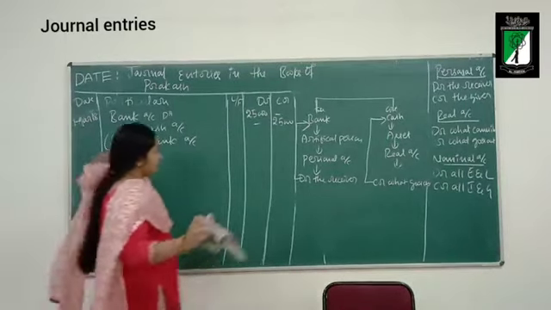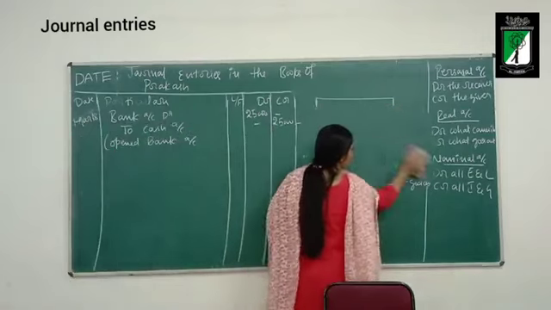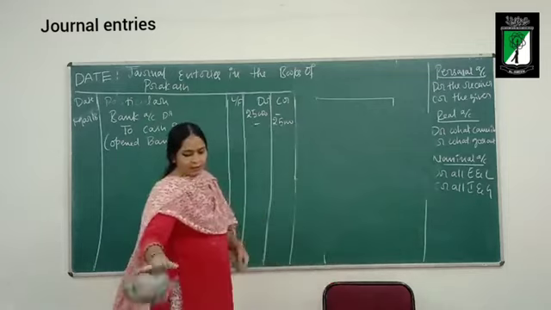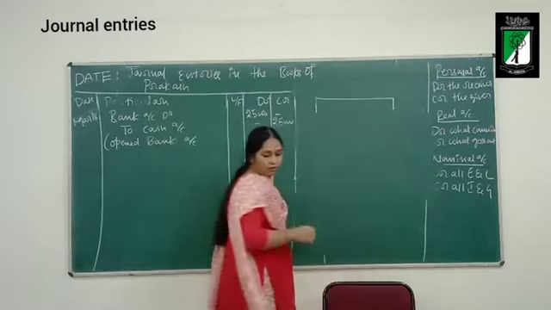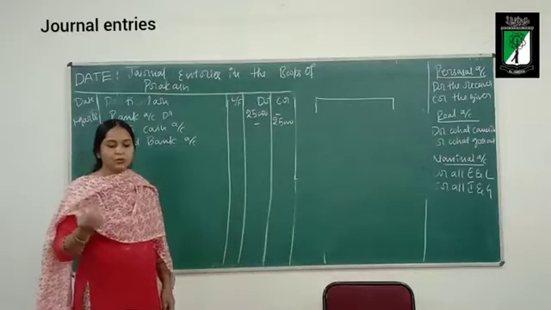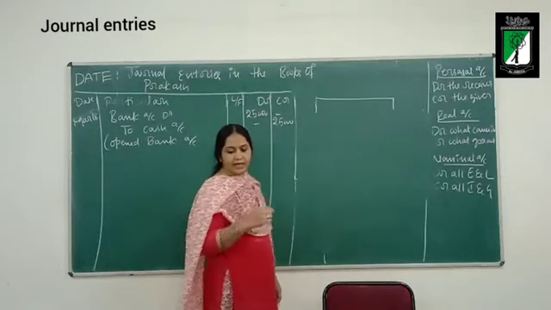The next and last transaction is paid for postage. March 19, the business paid for postage rupees 2,000. What is the take aspect?